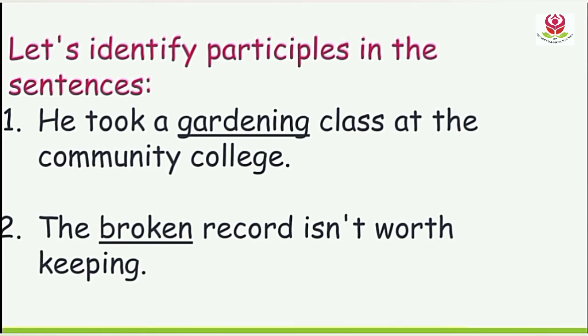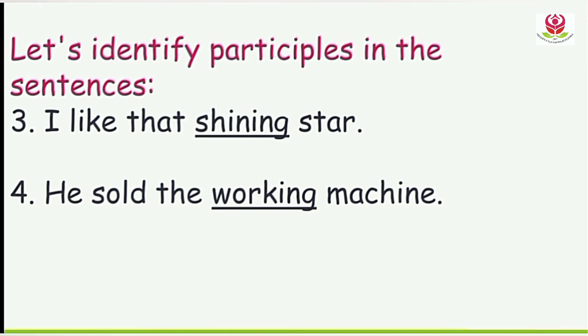In the second example, the broken record isn't worth keeping. Here the verb with en is broken, and it is placed before the noun record. In order to verify, we ask the question with which. Which record isn't worth keeping? The broken. So broken is a participle over here. Let's look at the third example. I like that shining star. Here the verb with ing is shining, and just notice that it is telling more about star. Which star? Shining star. Therefore shining is a participle over here.